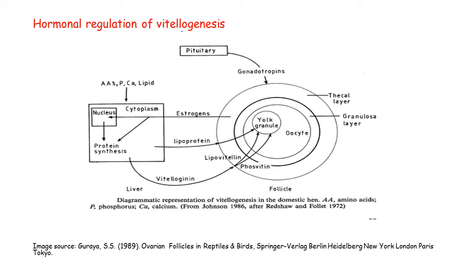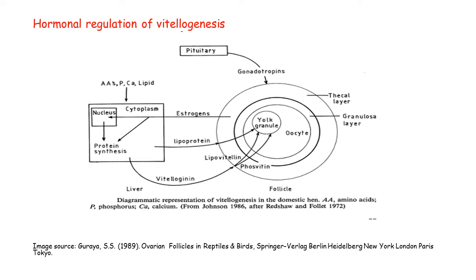From here this vitellogenin protein enters into the blood circulation, and after that into the developing oocytes. After entering into the oocyte, this vitellogenin protein is further cleaved into two parts, lipovitellin and phosvitin. These units further get arranged into a crystalline lattice, and in the yolk platelet two molecules of phosvitin are associated with one molecule of lipovitellin. So this is the general flow chart which explains the hormonal regulation of vitellogenin.